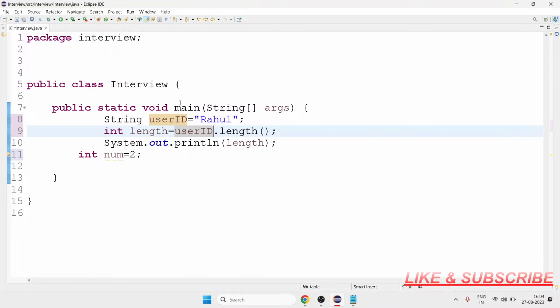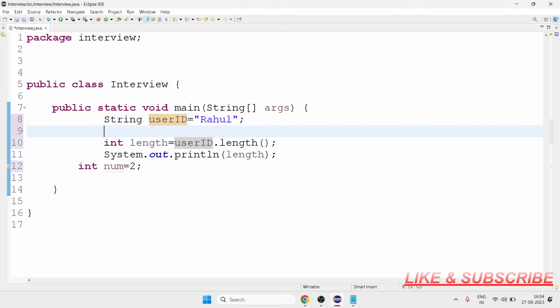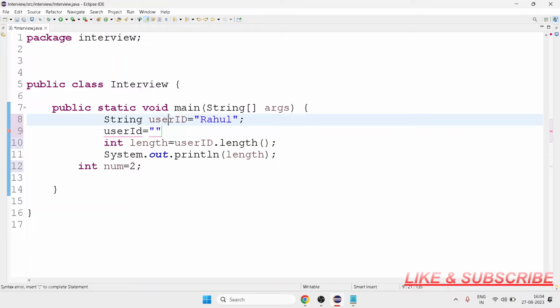So let's try one thing. I already have a user ID named Rahul. So what happens if I change this value? I write user ID is equal to, I already declared user ID, just copy this and paste here, and I turn it into Abhishek.